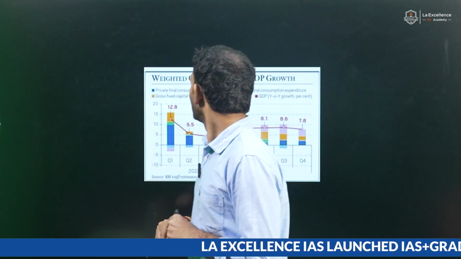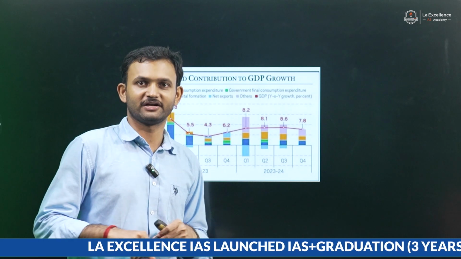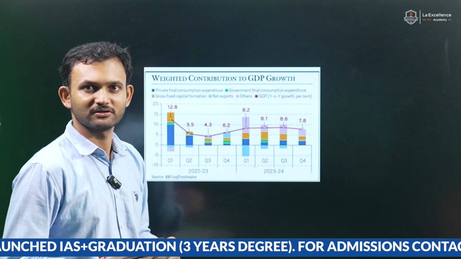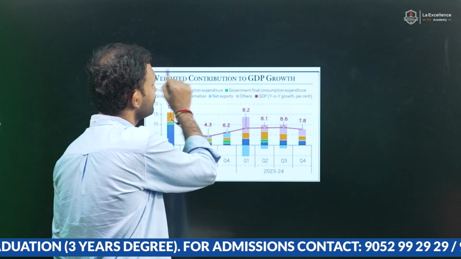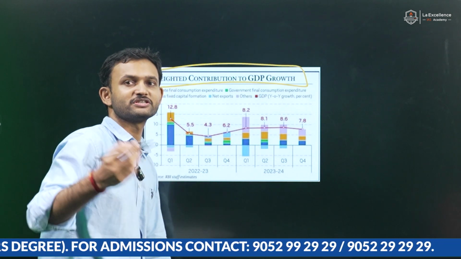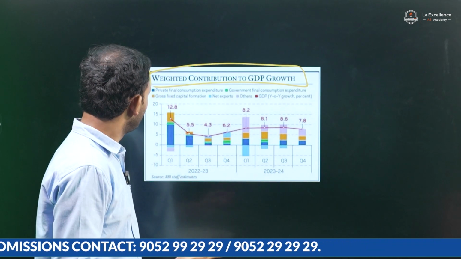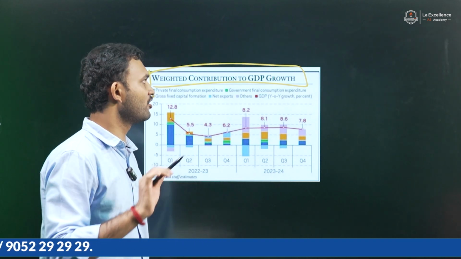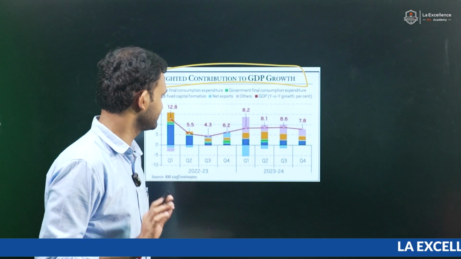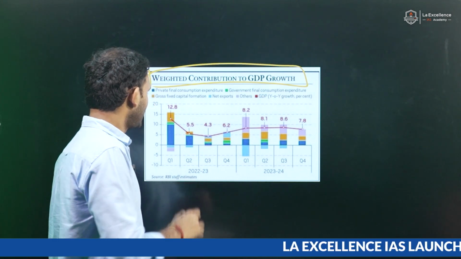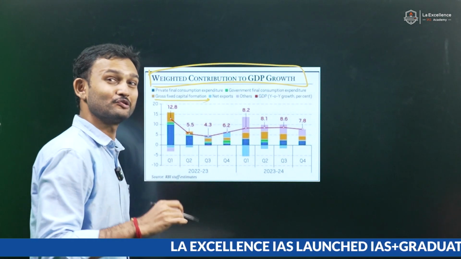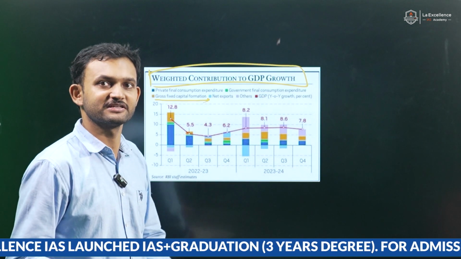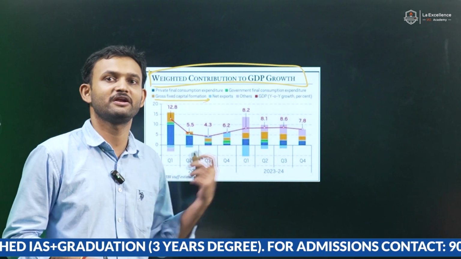Now, if you look at the impact, it has been due to some data that has been considered for the past couple of years. The weighted average contribution to GDP has been considered and they are trying to justify the changes in taxation. Private fixed capital consumption has been reducing and the government's final consumption expenditure has been increasing. Okay. But the gross fixed capital formation has also increased and it has been significant. If you have seen yesterday's video on the economic survey, you would get the same idea.